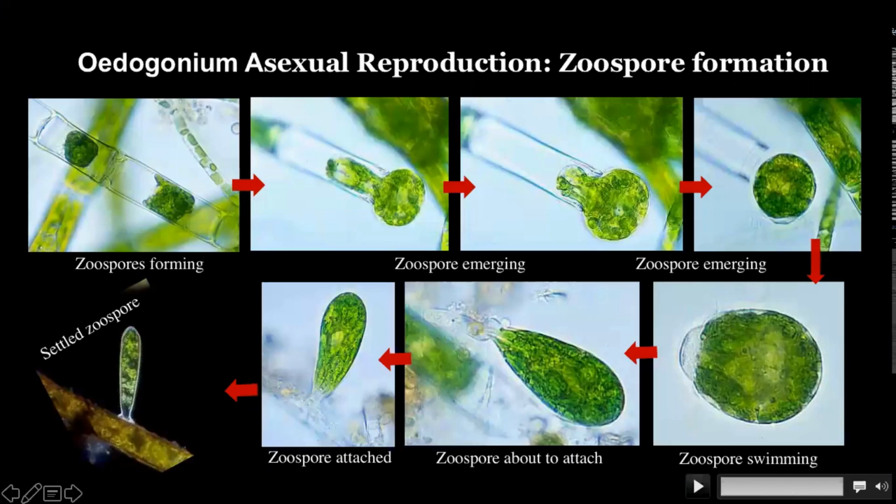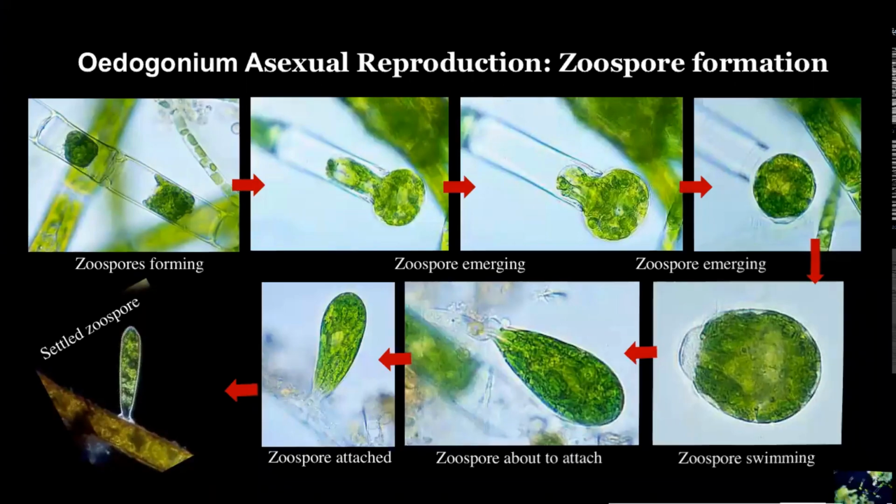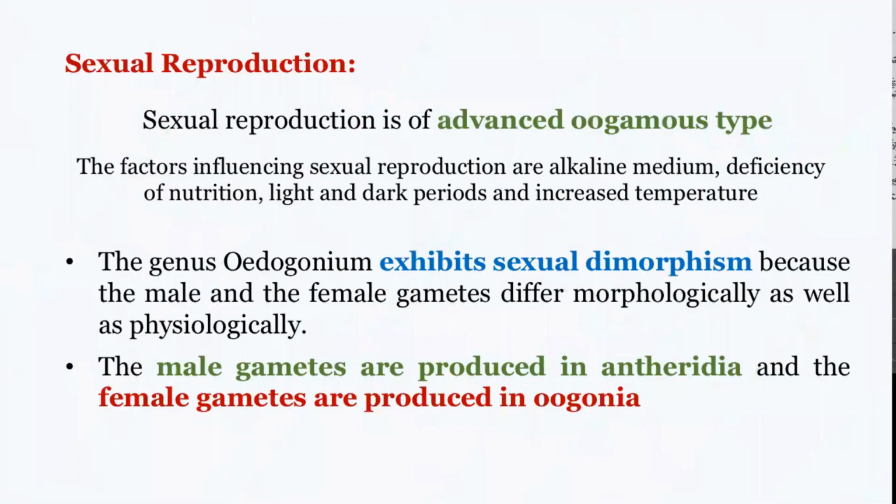So I hope you have understood how the whole process of zoospore formation takes place. Moving on now, we will discuss the sexual reproduction that takes place in Oedogonium. Sexual reproduction is of the advanced oogamous type. That means it exhibits sexual dimorphism, in the sense that the male and the female gametes are morphologically dissimilar as well as physiologically different.